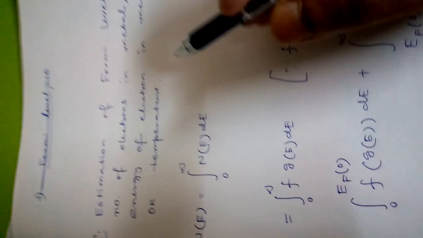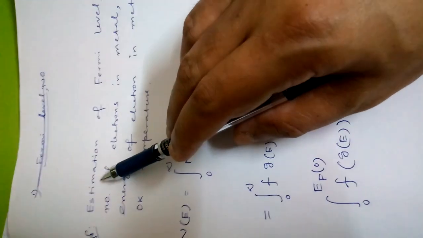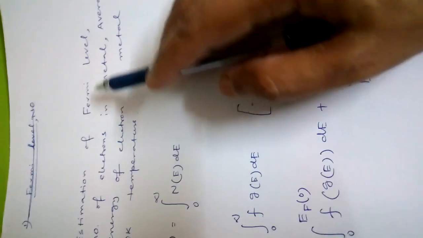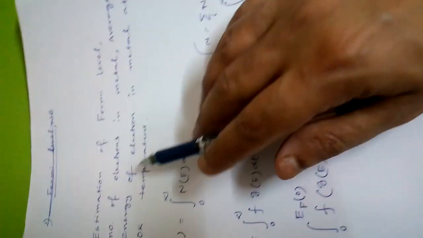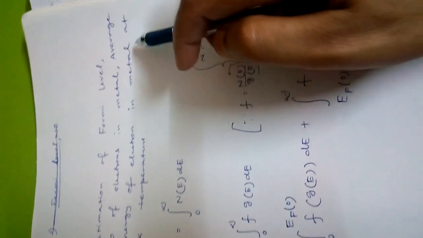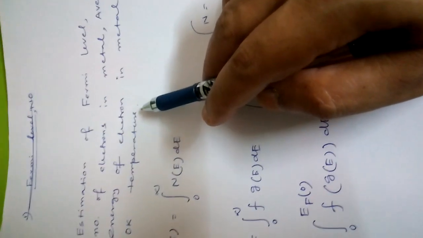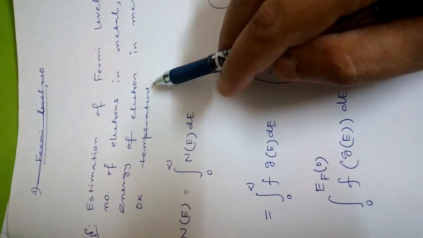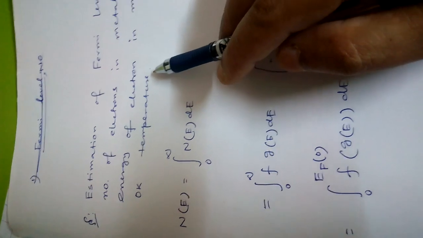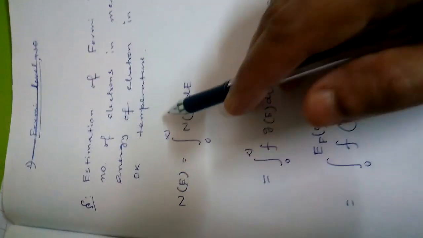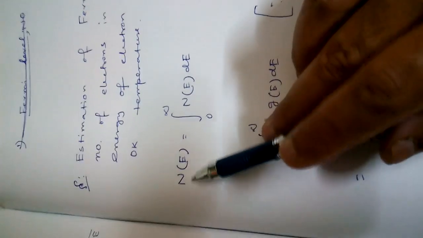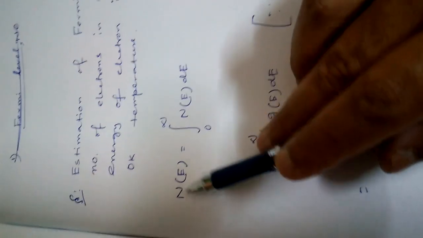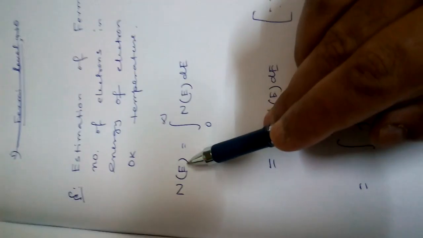Dear students, in this lecture I will describe how to estimate the Fermi level, the number of electrons in a metal, and the average energy of electrons in a metal at 0 Kelvin temperature with the help of the density of state function. So we first consider the total number of electrons in a metal. Let Ne be the total number of electrons in the metal.